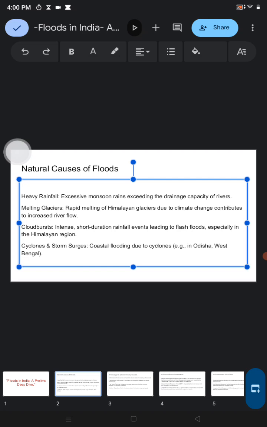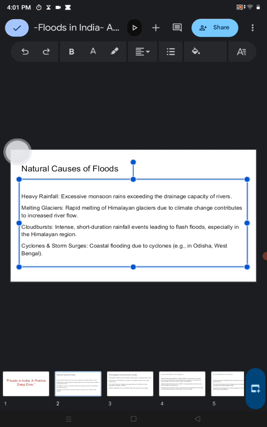When cloudburst types of incidents happen, what does cloudburst mean? Suddenly a cloud which has a huge capacity of rain bursts suddenly on a specific region, and obviously flash floods will occur, especially in the Himalayan regions because of the heavy rainfall.